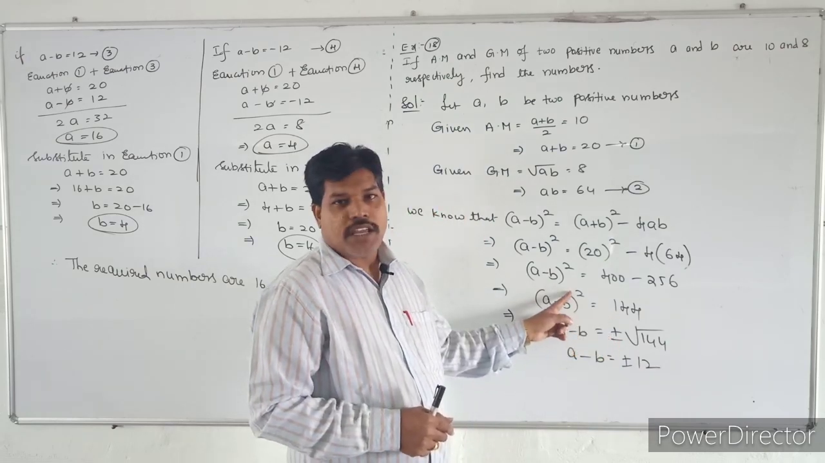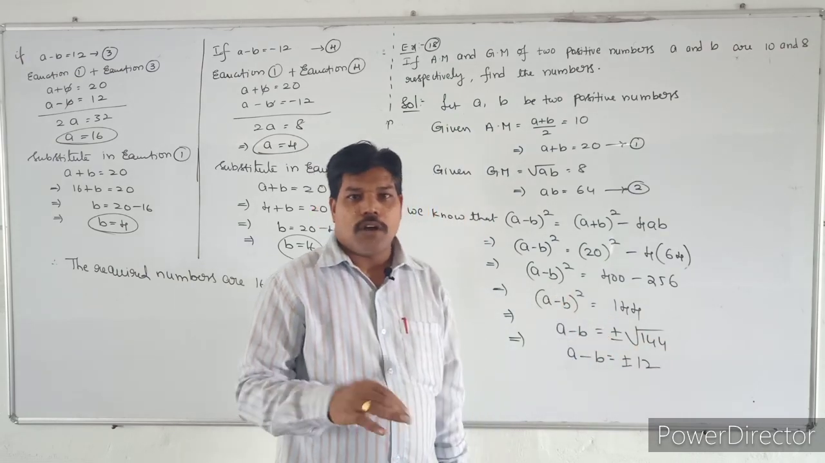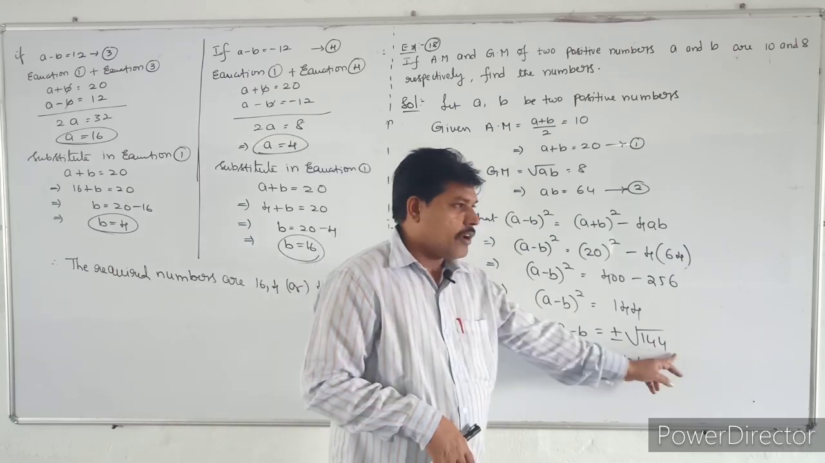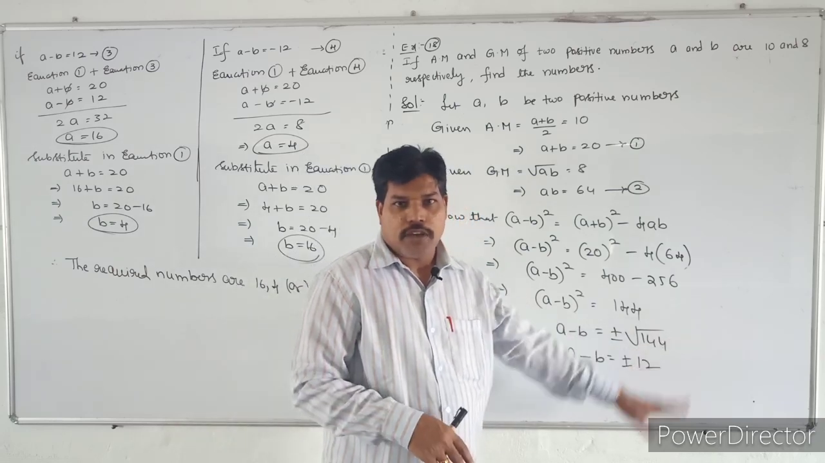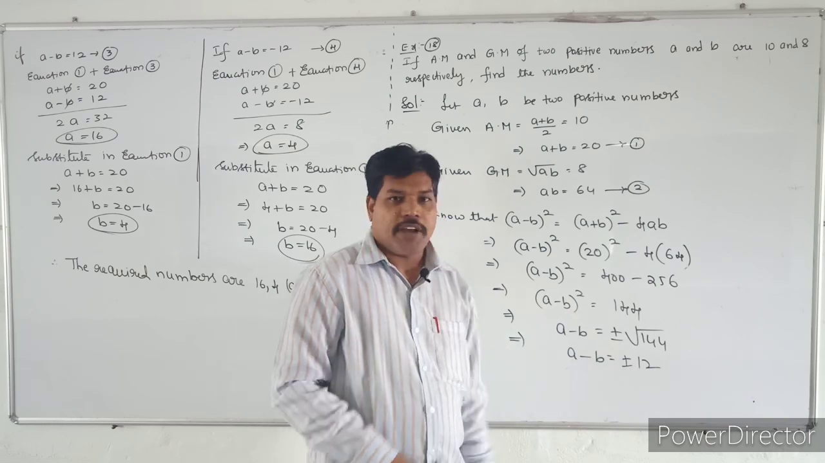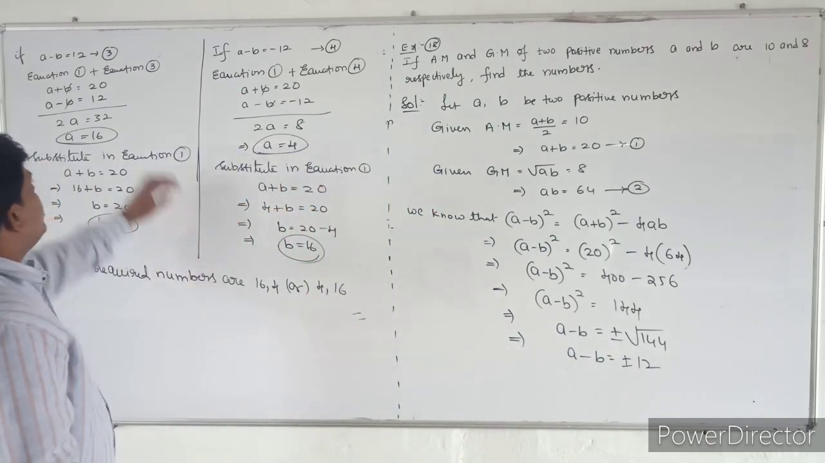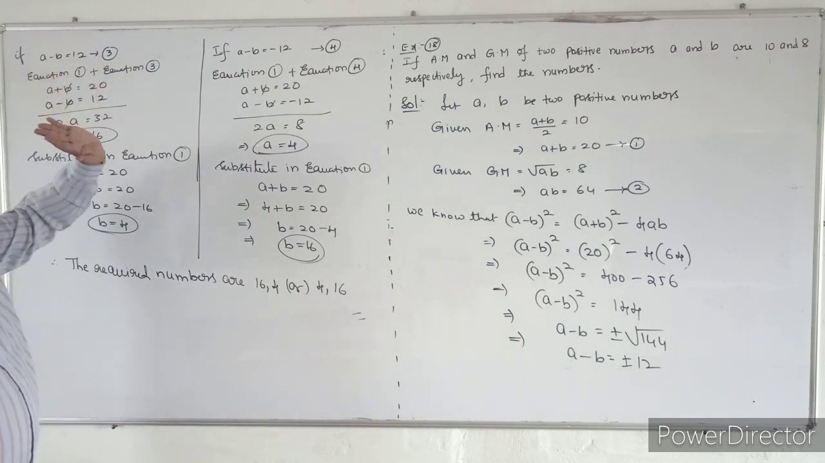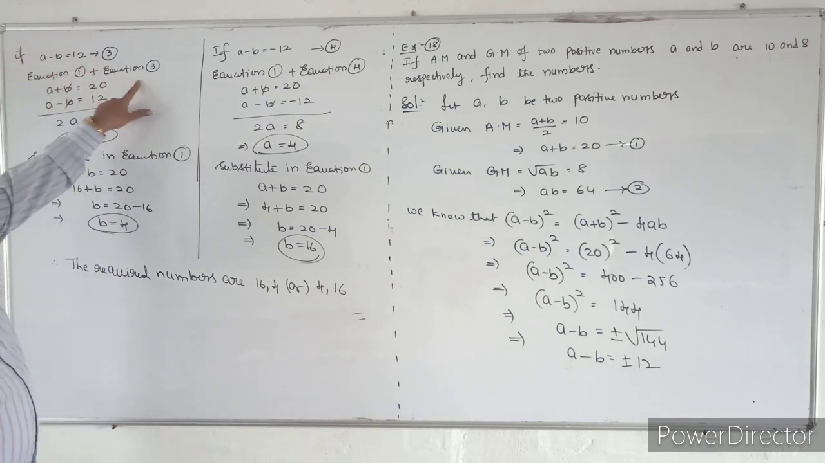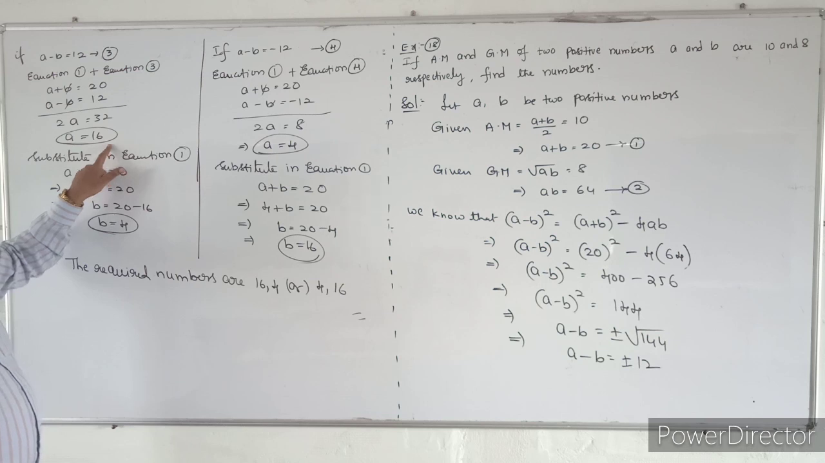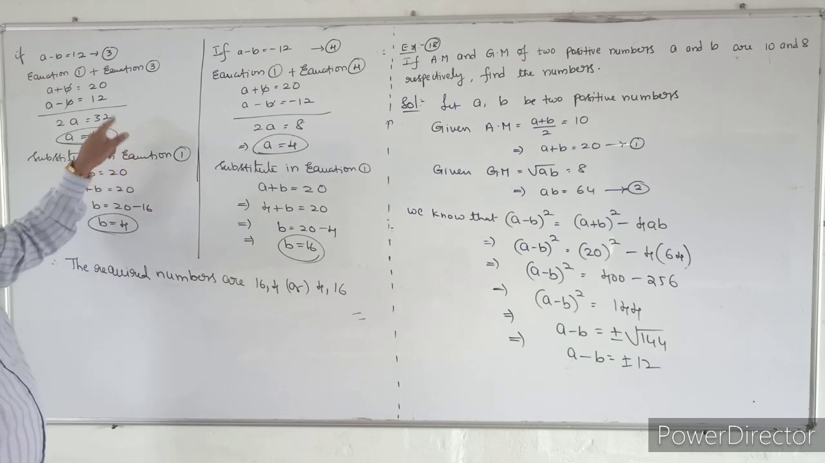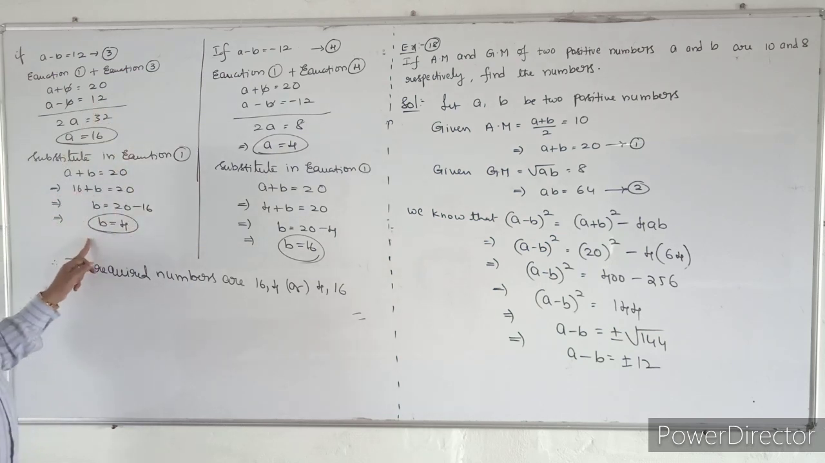If you remove the square here, you will get plus or minus square root on the other side. So plus or minus square root of 144 is nothing but the whole square; the square root will be cancelled. It will become plus or minus 12. So here you will get two cases. If A minus B is equal to 12, take equation 1 plus equation 3. You will get the A value and substitute this A value in equation 1. You will get the B value.